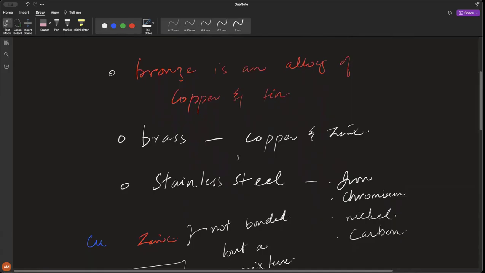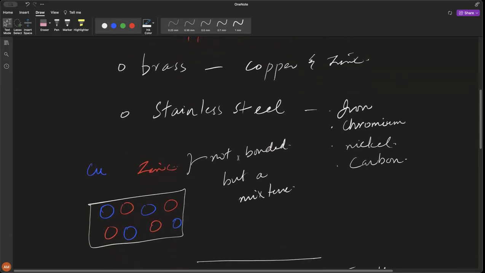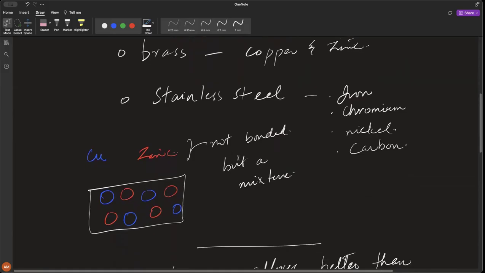This is what gives them the shine. Chromium gives them this shiny and non-corrosive appearance, and the carbon gives it strength, and iron also adds to its strength. All right. So we have already discussed that.